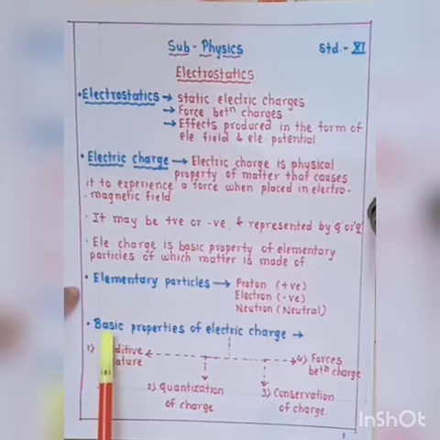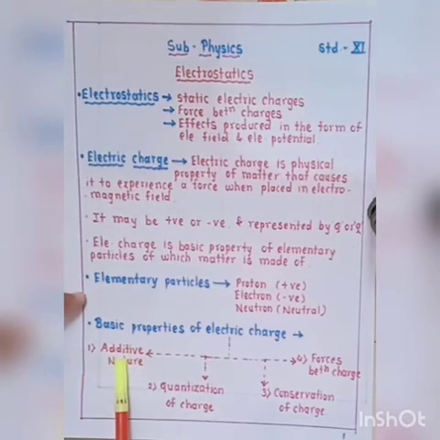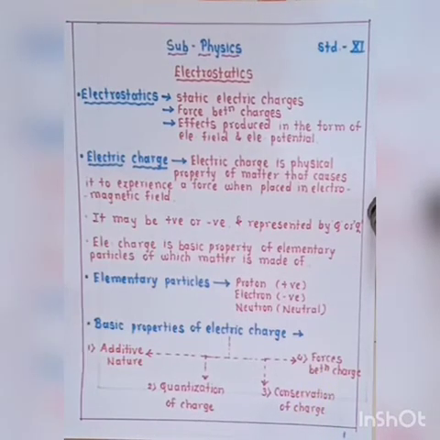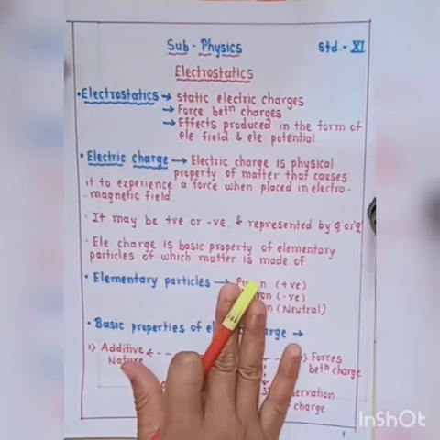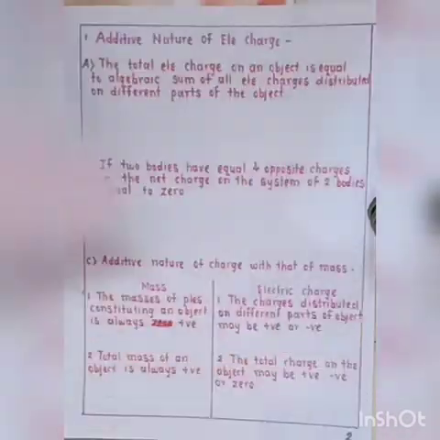Now next point is basic properties of electric charge. There are four basic properties. First, additive nature of electric charge. Second is quantization of charge. Third is conservation of charge, and fourth is forces between the charges. So the first property is additive nature of charge.